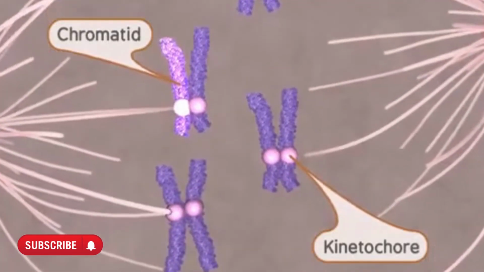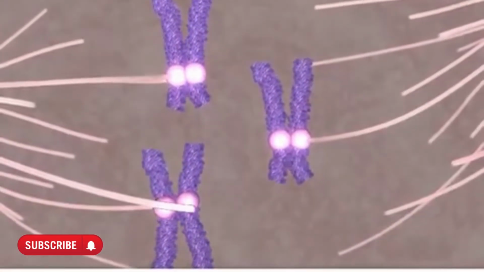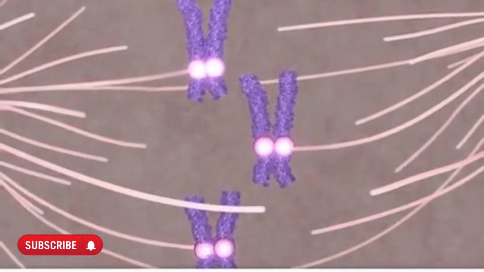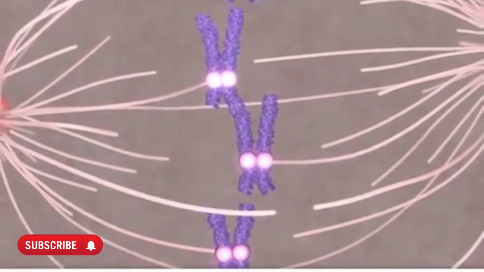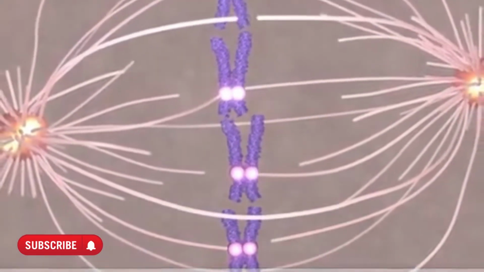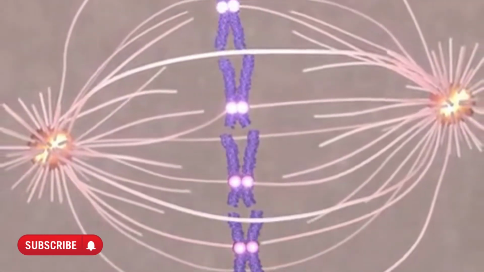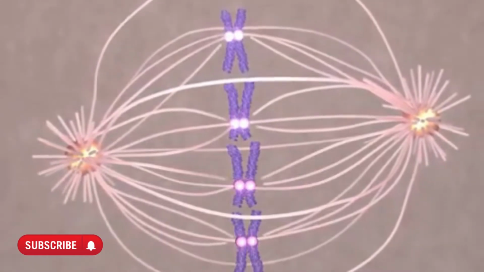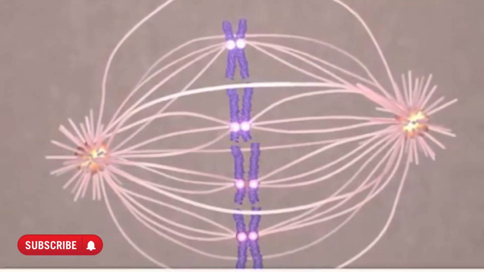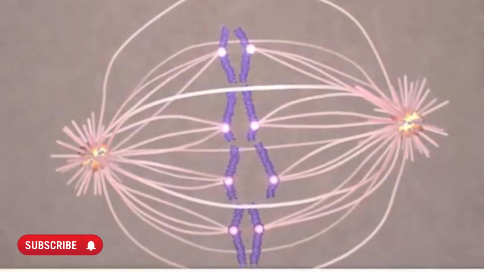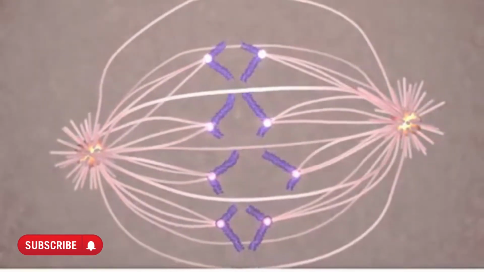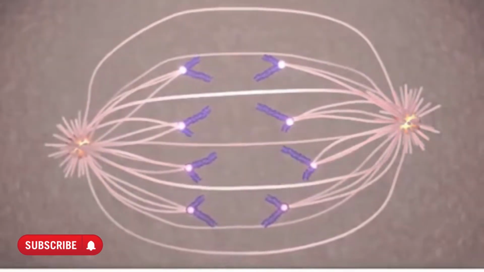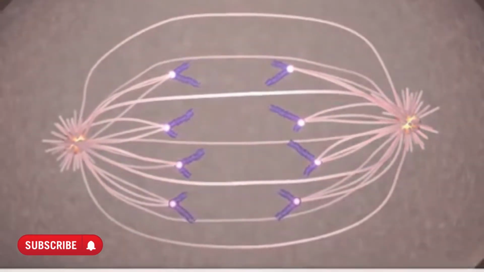Next comes metaphase. During this stage, the sister chromatids align along the center of the cell so that both chromatids face toward opposite poles of the cell. Now, the sister chromatids are ready to be separated. This occurs during anaphase through a shortening of the microtubules attached to the kinetochores. Additionally, the poles of the cell move farther apart, causing increased separation of sister chromatids. At the end of anaphase, the sister chromatids have moved to the two ends of the cell.